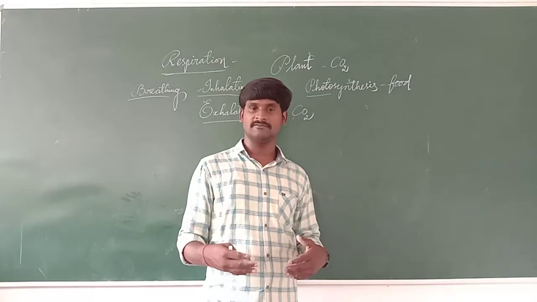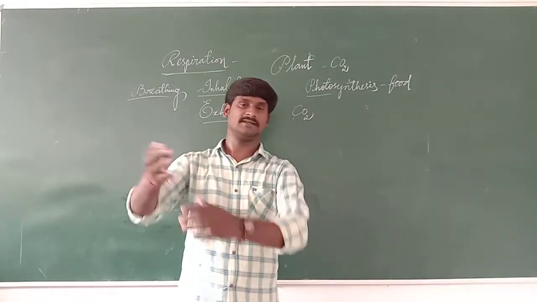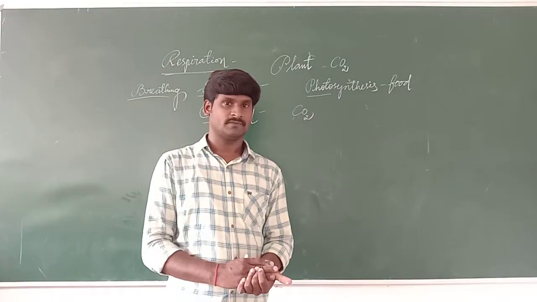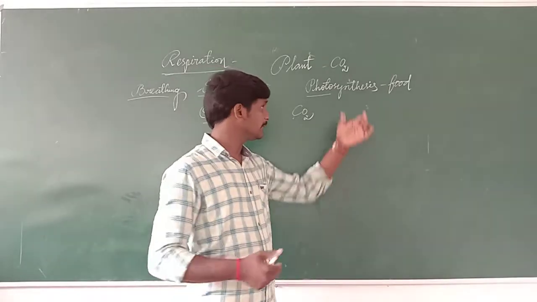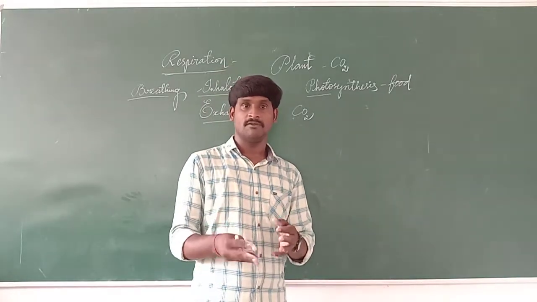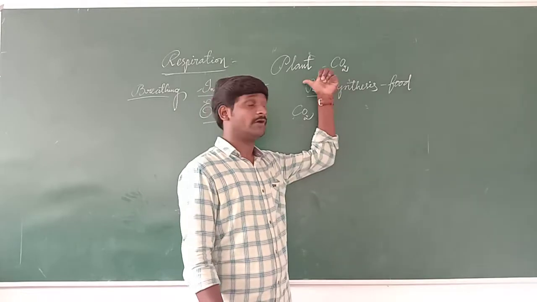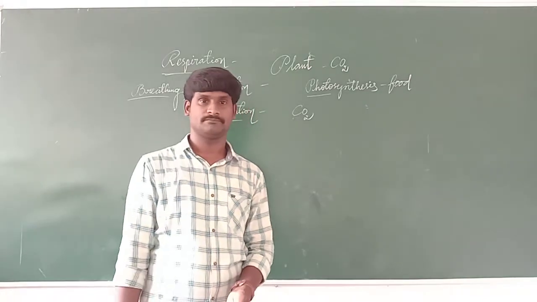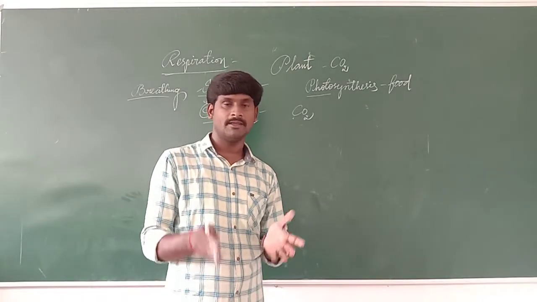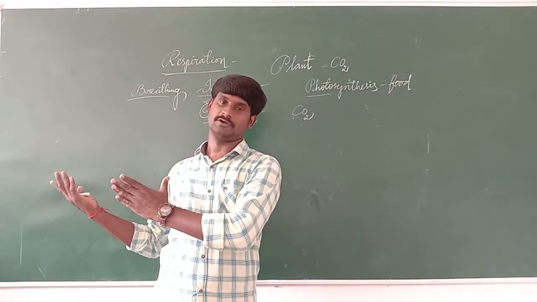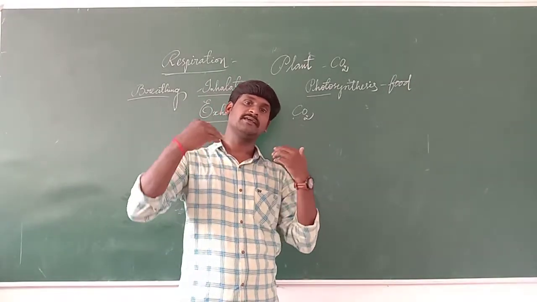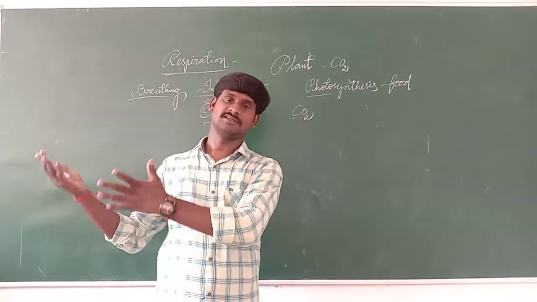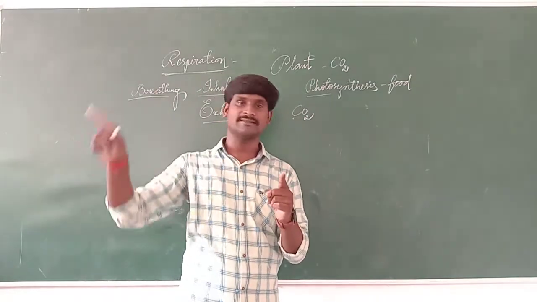After the breathing process, we release carbon dioxide. That gas our plants take. It is used in preparing their food. While plants are preparing their food, this carbon dioxide converts again to oxygen. That oxygen is released to the atmosphere. So we take oxygen and use it, releasing carbon dioxide. The plants take that carbon dioxide and convert it to oxygen. It is completely going on like a cycle.